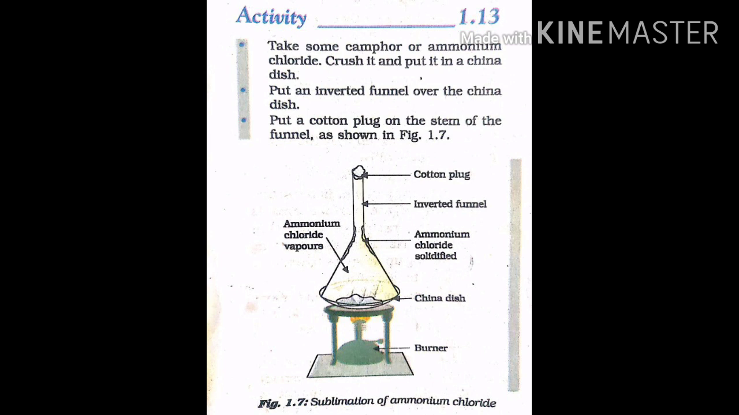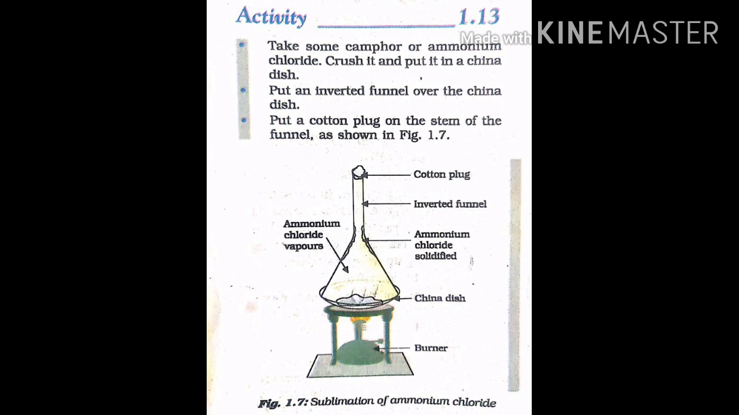Take some camphor or ammonium chloride, crush it and put it in a china dish. Put an inverted funnel over the china dish. Put a cotton plug on the stem of the funnel as shown in figure 1.7. Now, heat it slowly and observe.